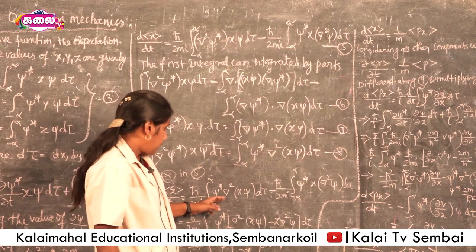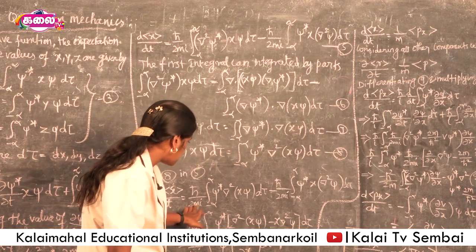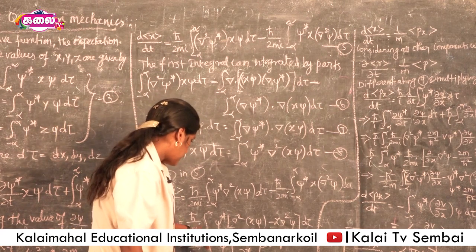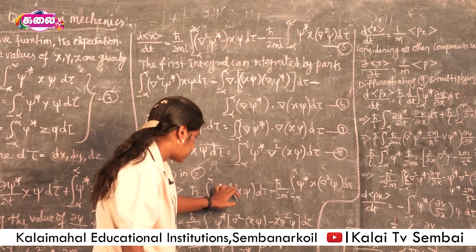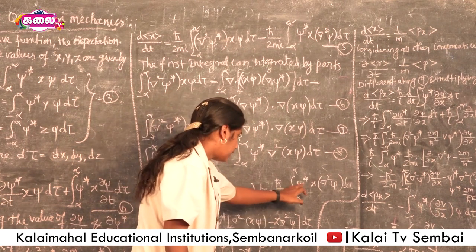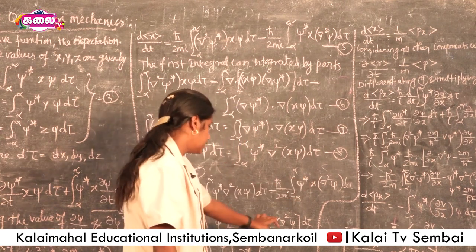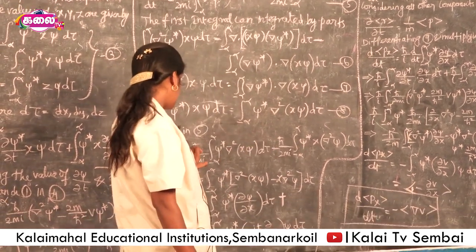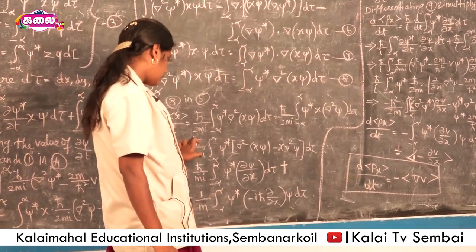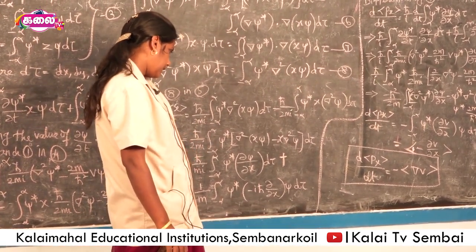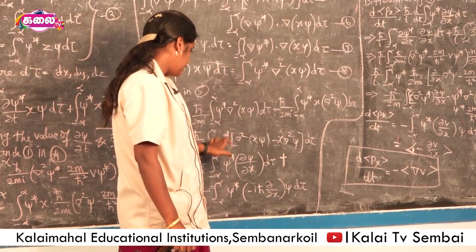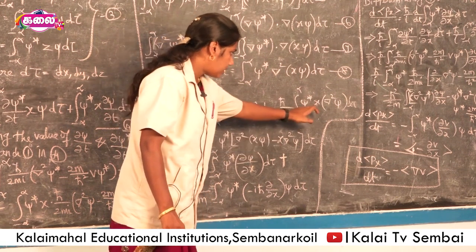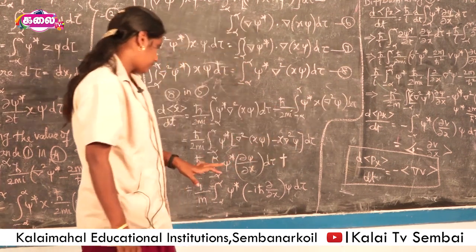Here ħ/2mi is a common term, so it is taken commonly, and ψ* is also common. Then we get the integral of ψ*(∇²(xψ) − x∇²ψ) dτ.